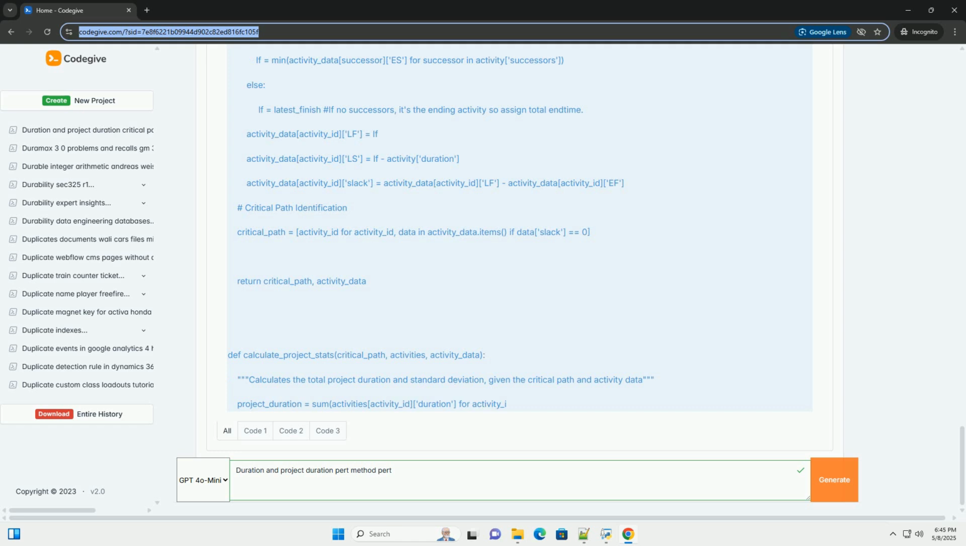Where TE is the expected duration of the activity. A is the optimistic time estimate, the best case scenario duration. M is the most likely time estimate, the most realistic or probable duration. B is the pessimistic time estimate, the worst case scenario duration. Why this formula? The formula is a weighted average, giving more weight to the most likely estimate, M.